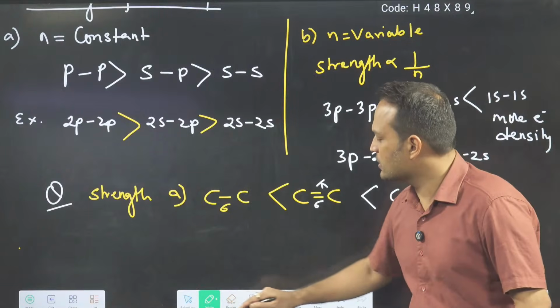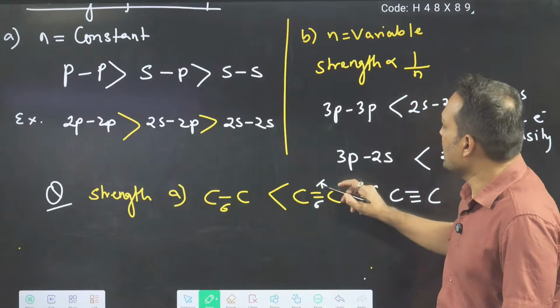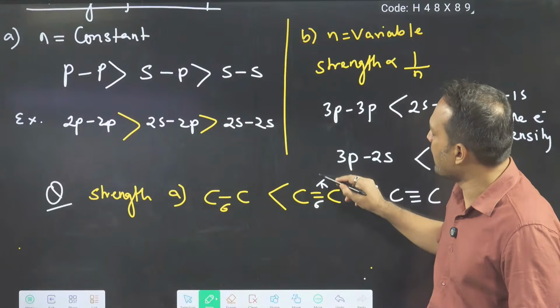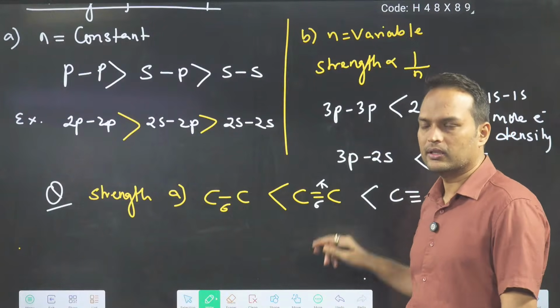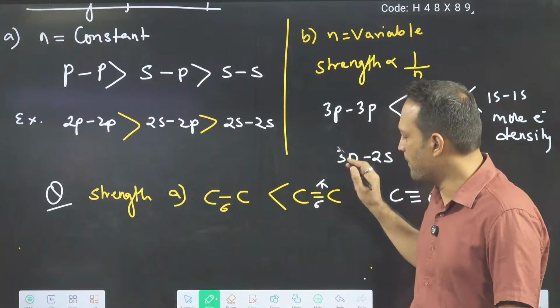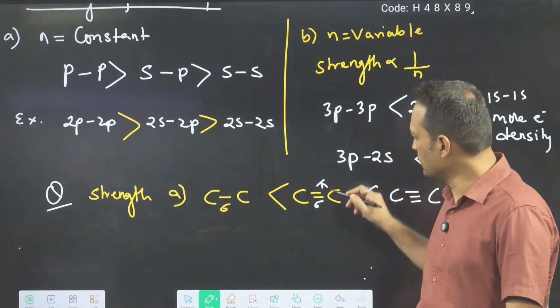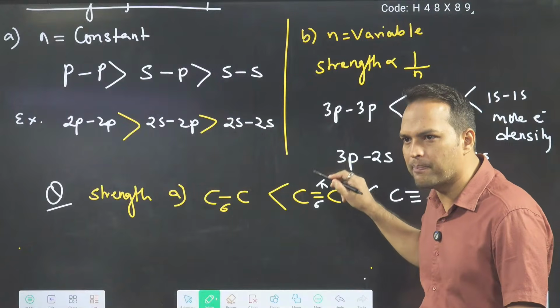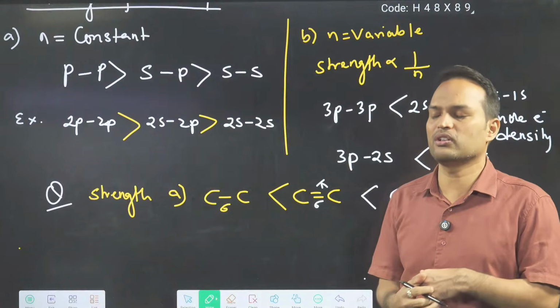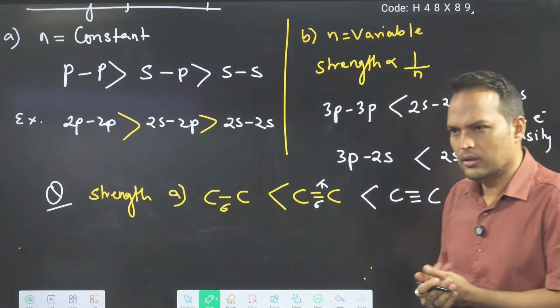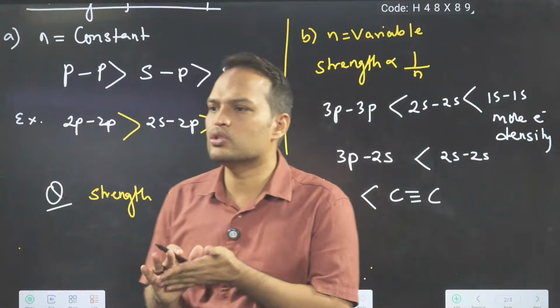But if I ask you something like this: assume the down bond is sigma and the up bond is pi. Down bond is sigma, up bond is pi. Then which one is stronger, up or down? Bolo.